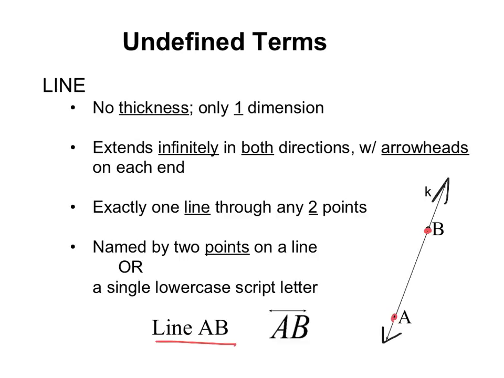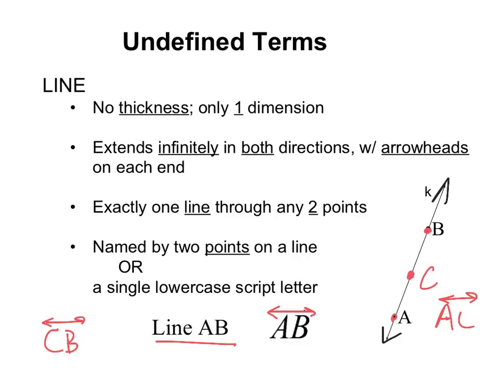or line AB, and we put the notation over the top that has arrows. Even if it had another point on it, C, we would still only use 2 letters to name this line. So another way to name this line would be line AC. Or we could name it line CB, only ever with 2 letters.